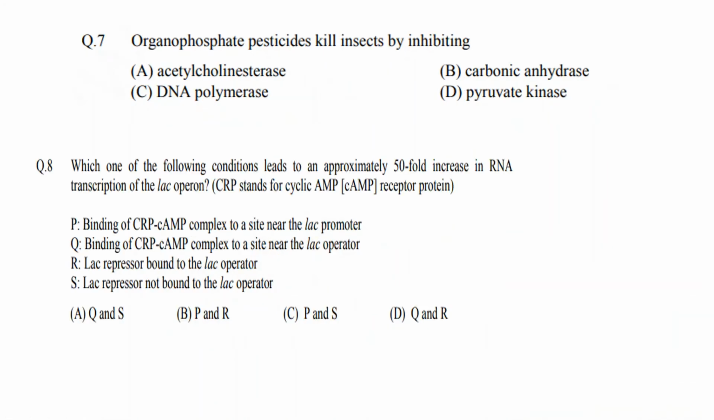Now the next question: organophosphate pesticides kill insects by inhibiting acetylcholinesterase, carbonic anhydrase, DNA polymerase or pyruvate kinase. The correct answer would be acetylcholinesterase. Why? Because organophosphate pesticides target acetylcholinesterase and inhibit it. And this acetylcholinesterase is very important to break down acetylcholine, which is a neurotransmitter, into its components, that means acetate and choline.